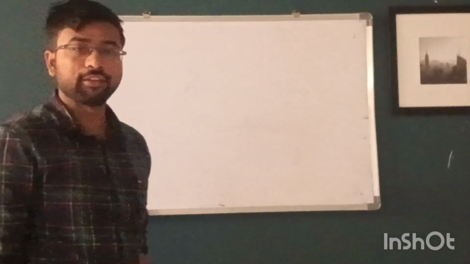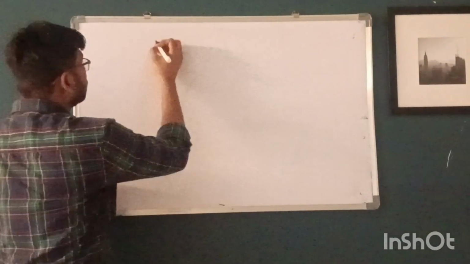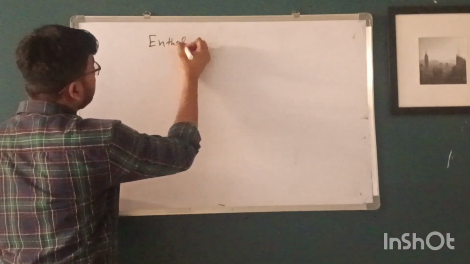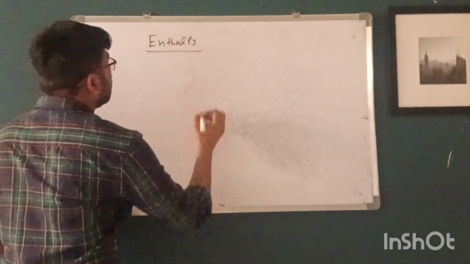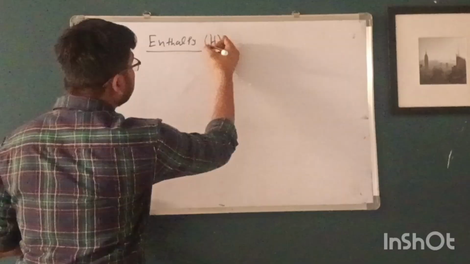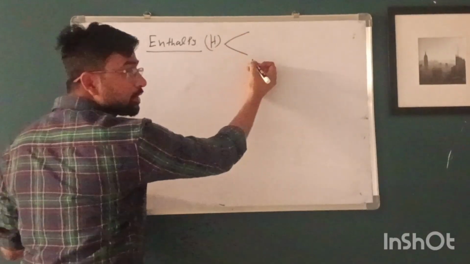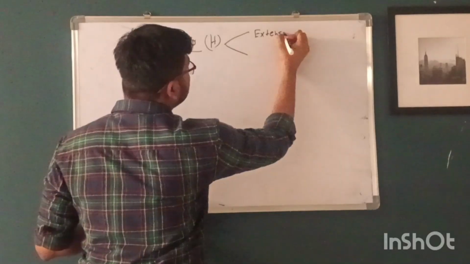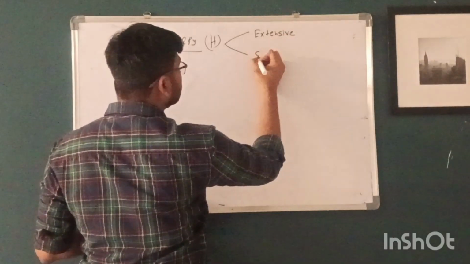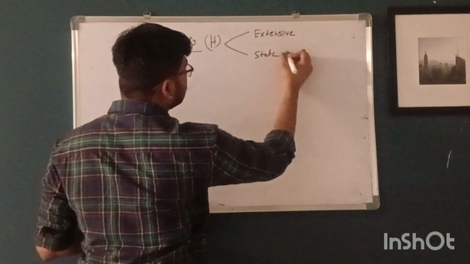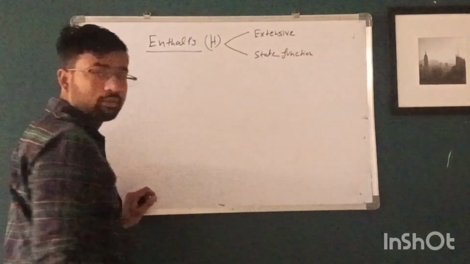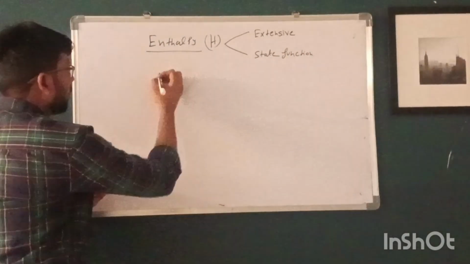Next, we will see the enthalpy. It is denoted by capital H, and this is also an extensive property. And this is also a state function.